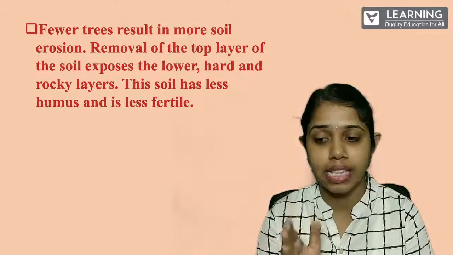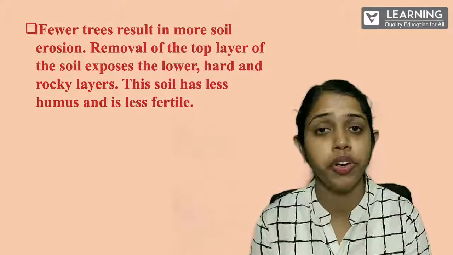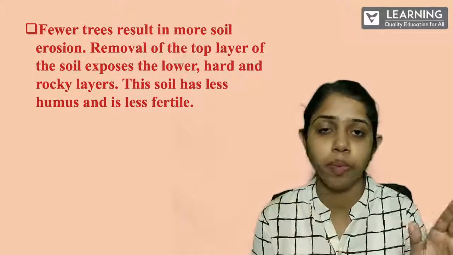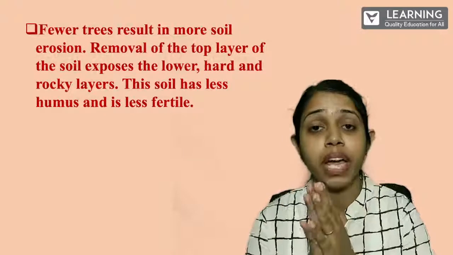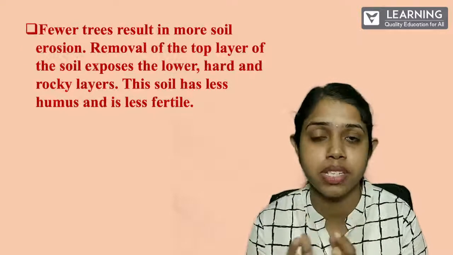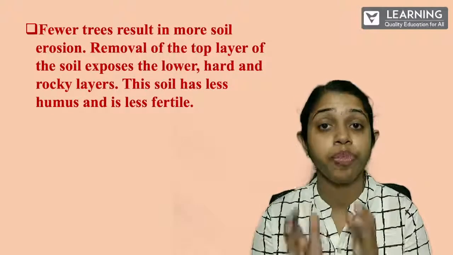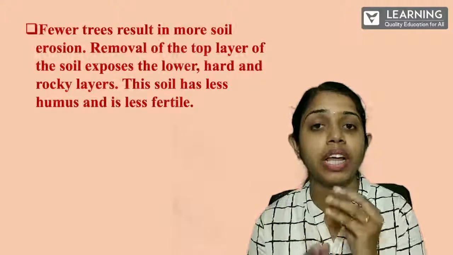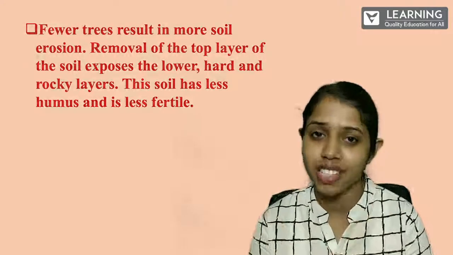This soil has less humus and it is less fertile. As I just now told you all, as the top layer is blown away, we are having only the rocky type of soil, and that will not be fertile enough. That will not have any humus in it. That is how the soil texture goes low, and that is how the soil will not be fertile. We cannot grow any crop in that situation.